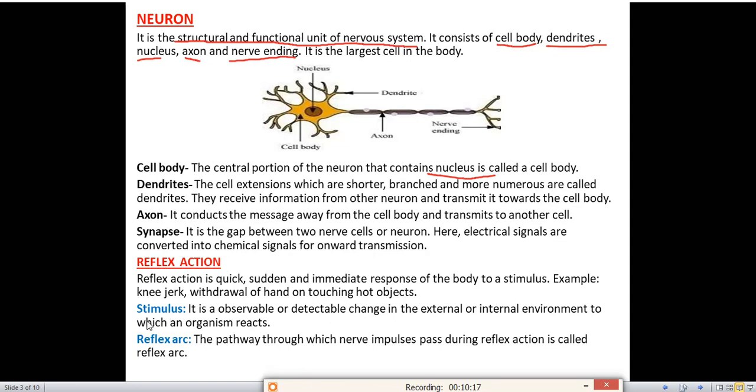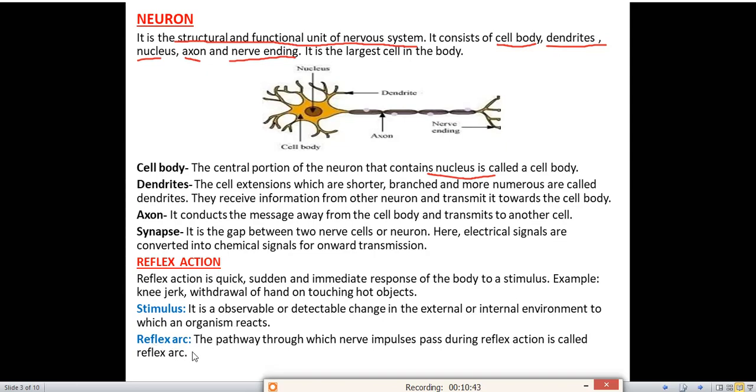Now we'll see what is stimulus. Stimulus is an observable or detectable change in the external or in the internal environment to which an organism reacts. It is observable or detectable, means we can see that or we can detect that, and it can be present in the external or in the internal environment, to which an organism reacts. What we do? We react. We show our reactions.